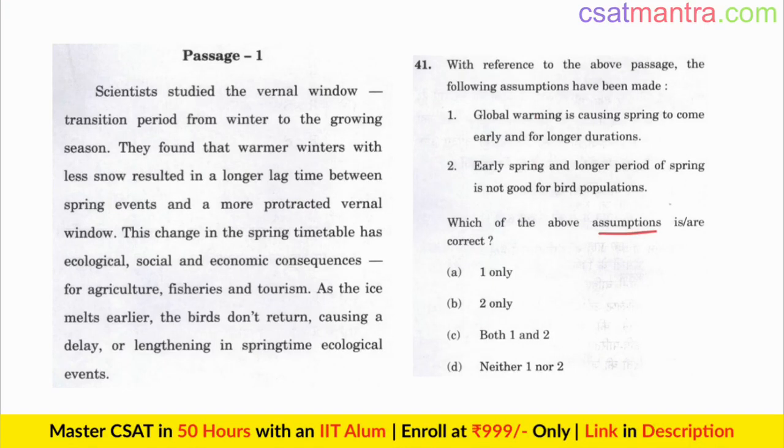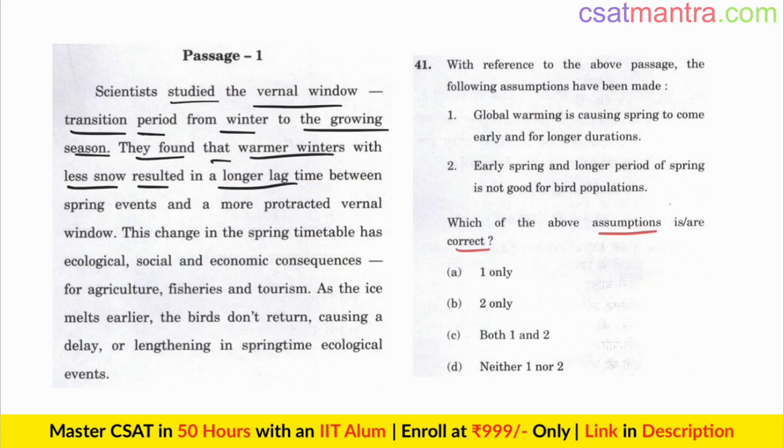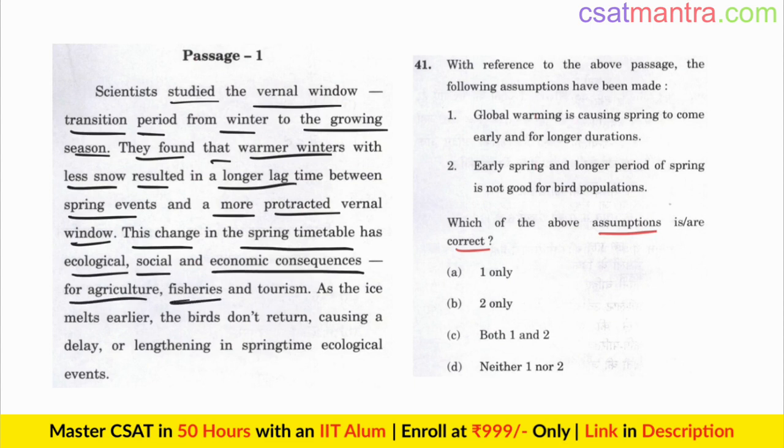Which of the above assumptions is correct? Scientists studied the vernal window, the transition period from winter to the growing season. They found that warmer winters with less snow resulted in a longer lag time between spring events and a more protracted vernal window. This change in the spring timetable has ecological, social, and economic consequences for agriculture, fisheries, and tourism.